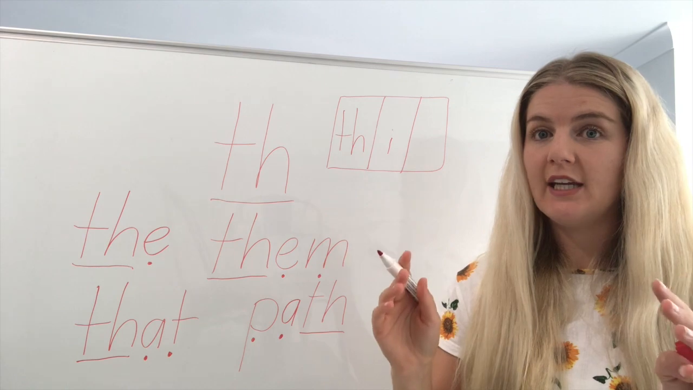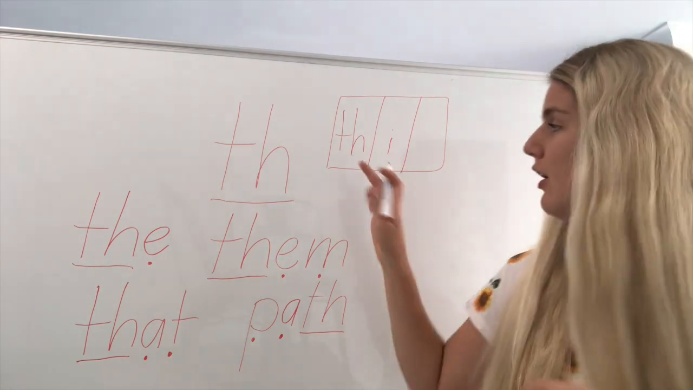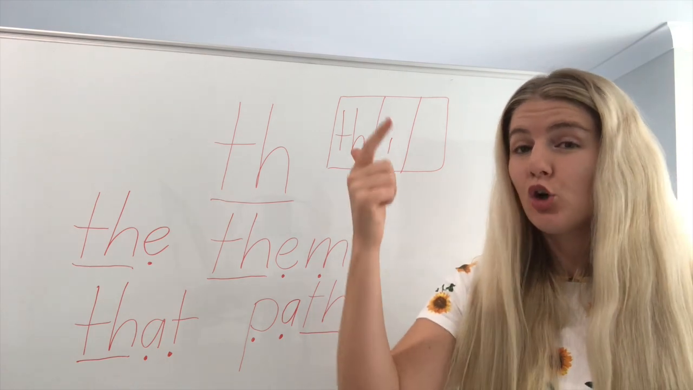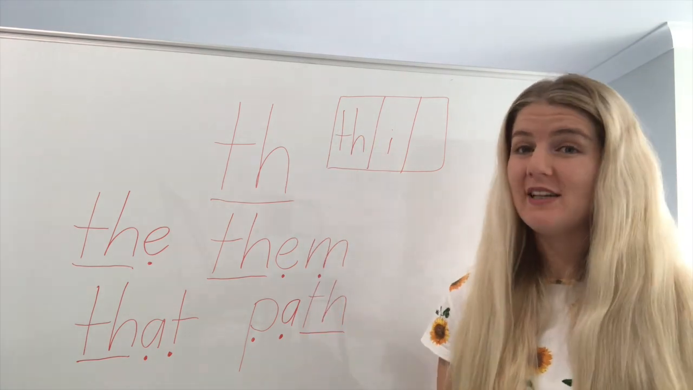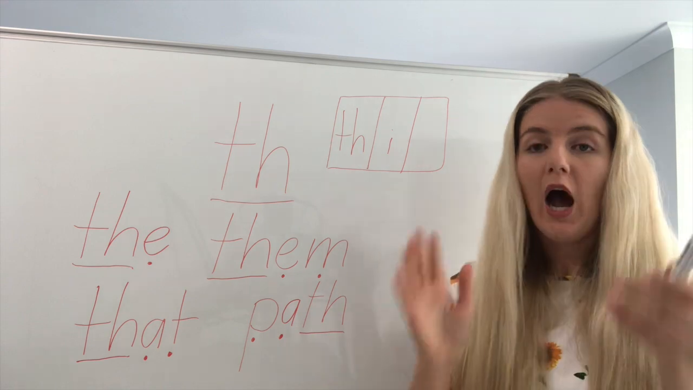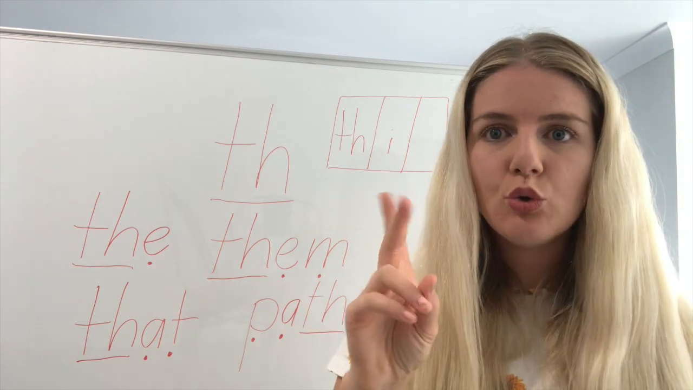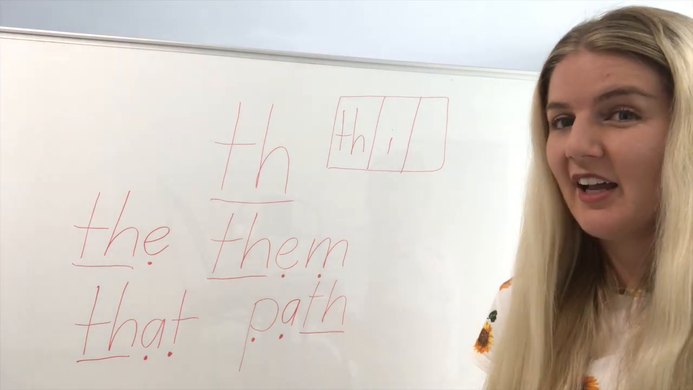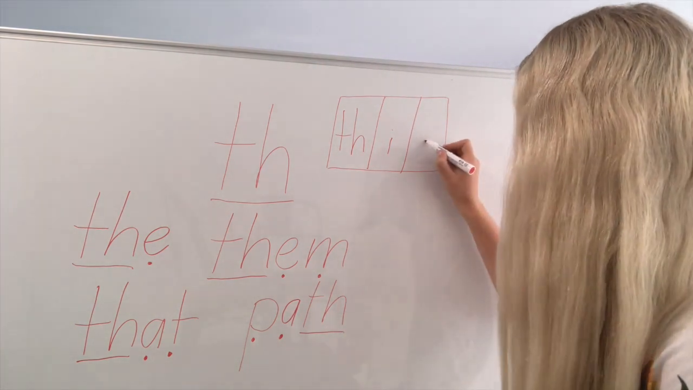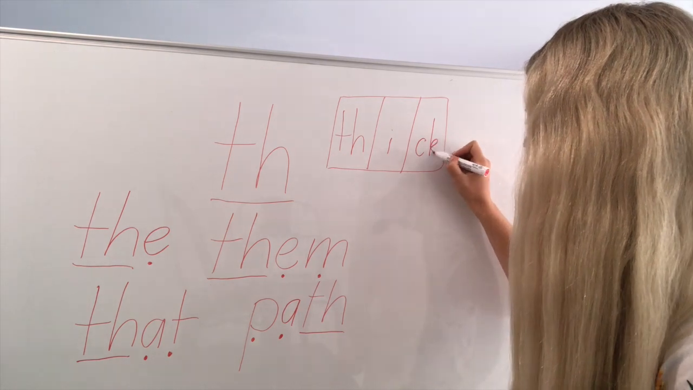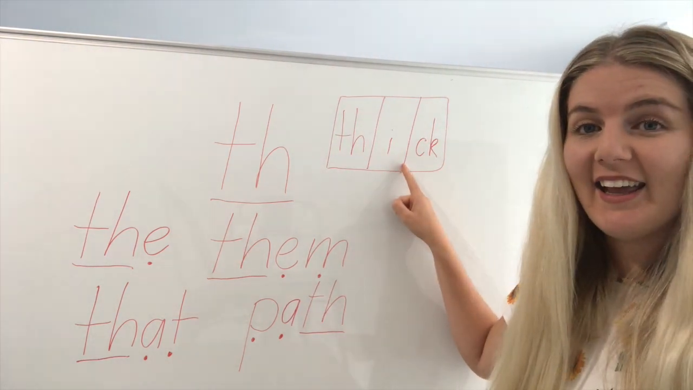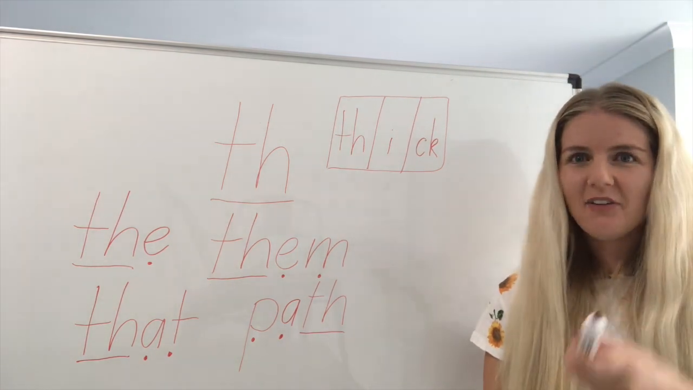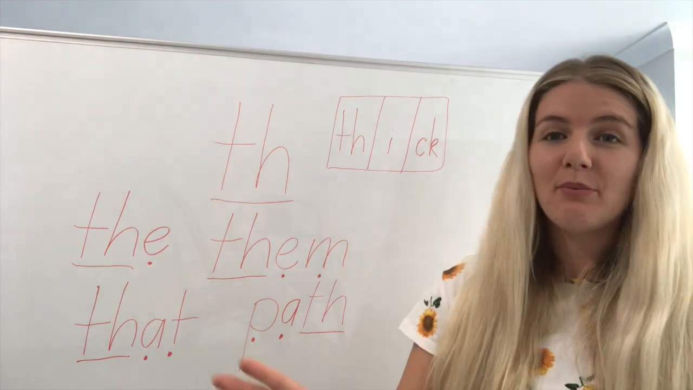Oh, this is tricky. Ick. It could be a C. It could be a K. It could be a CK digraph. I remember I said there are two digraphs in this word. Let's have a look if I put C in a K, if it would look right. Ick. Thick. Did you get that as well? Oh my goodness, I'm so impressed.